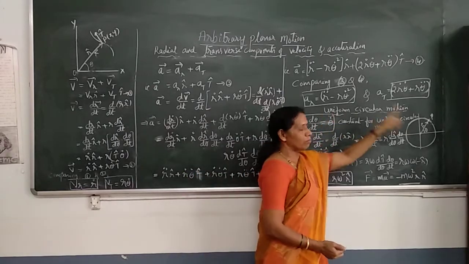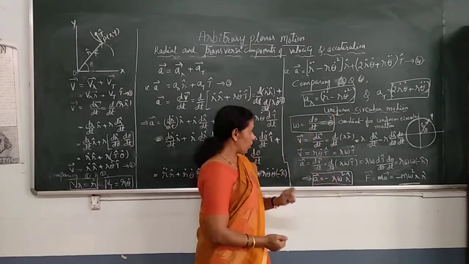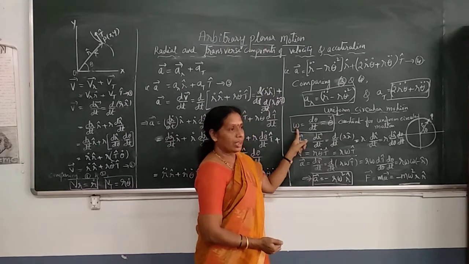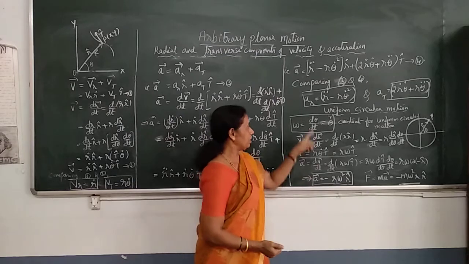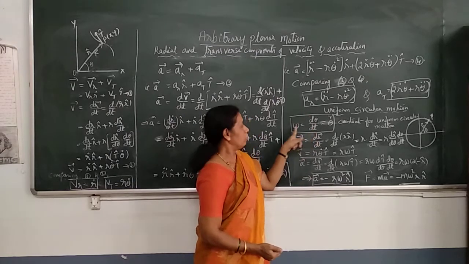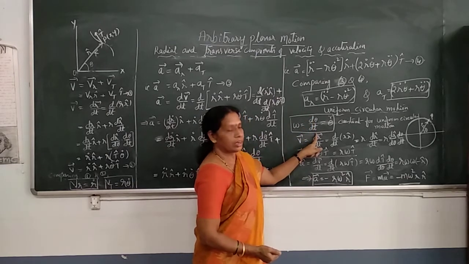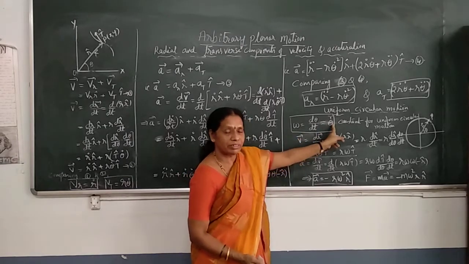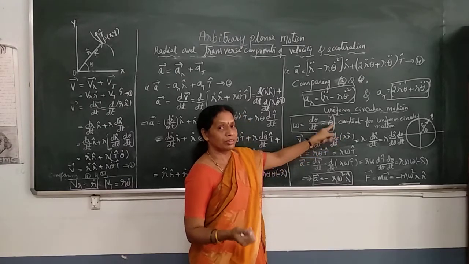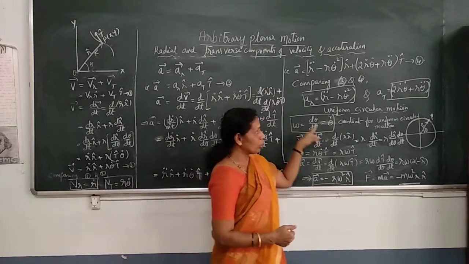In uniform circular motion, angular velocity is constant, omega is constant. And we define omega as rate of angular displacement, that is d theta by dt. Omega is d theta by dt, also denoted as theta dot. So omega or theta dot represents angular velocity, which is constant in case of uniform circular motion.